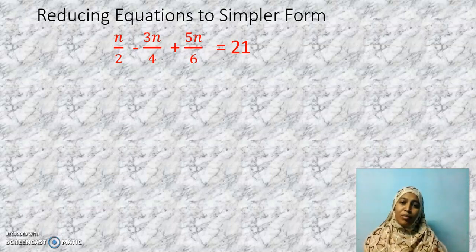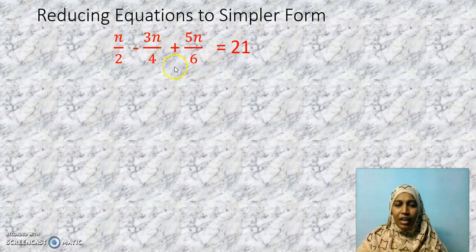An equation may always give us a very tough look. Just by looking at it, we may feel, oh, this is tough. But it is very simple. If you deal with it happily, it is going to be simple. Are you all ready, children? Here we have 3 fractions: n by 2, 3n by 4, 5n by 6. How will we handle fractions? How will we add fractions?